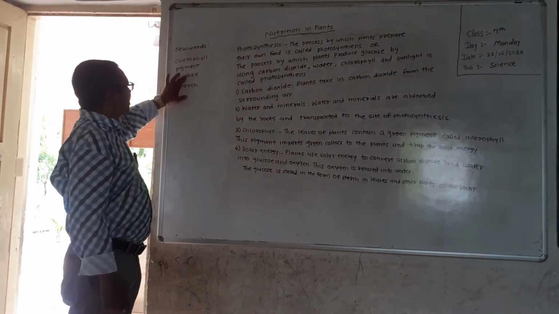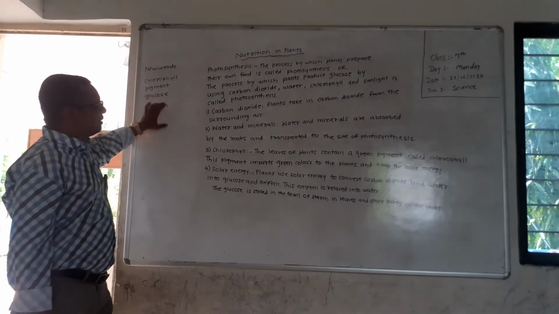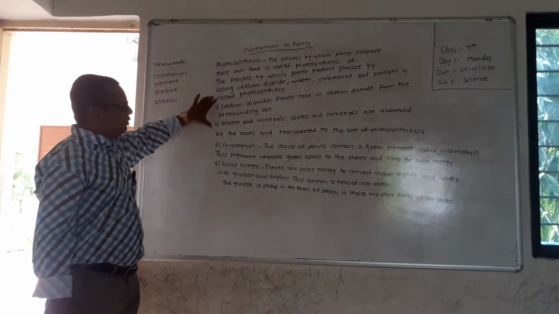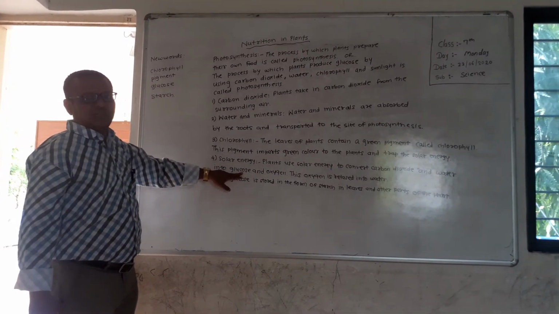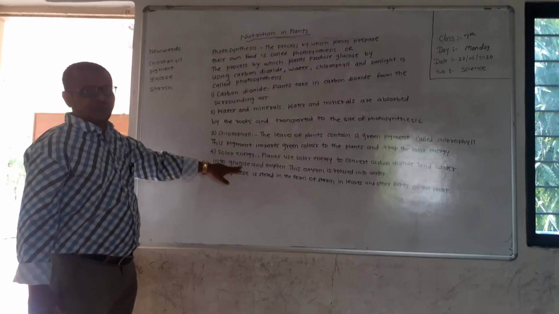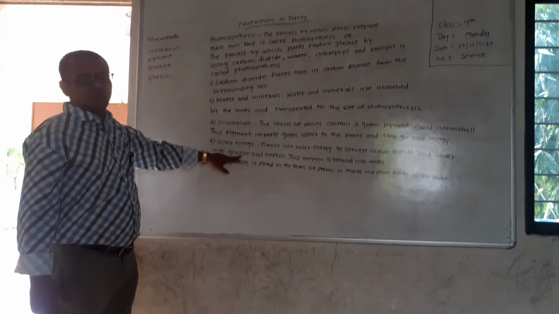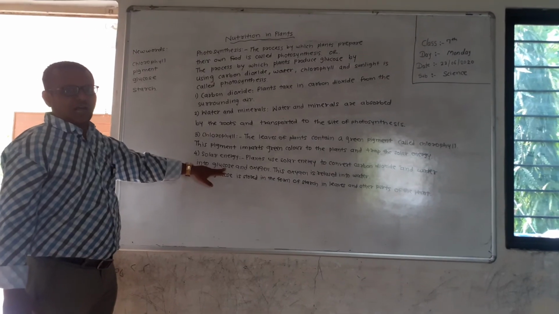Now next is glucose. In photosynthesis, the food prepared is in the form of glucose. More accurately, glucose is one form of carbohydrate.